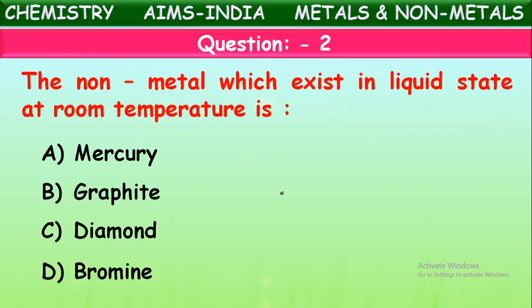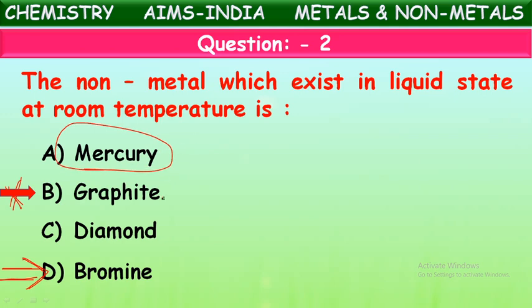Yes, it is bromine, not graphite. Graphite is wrong. Graphite is one of the hardest solid substances, even diamond also. Mercury is also liquid, but it is a liquid metal. These two are solid non-metals. Only one liquid non-metal exists, and that is bromine.